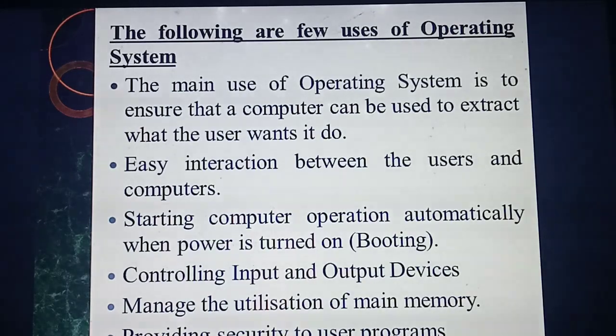Next one is providing security to user programs. What do you mean by security? Security means secure. In mobile phones, what security features can you give? You can give locks on the home screen itself: pin lock, screen lock, pattern lock, fingerprint, and so on. That's on the home screen itself.